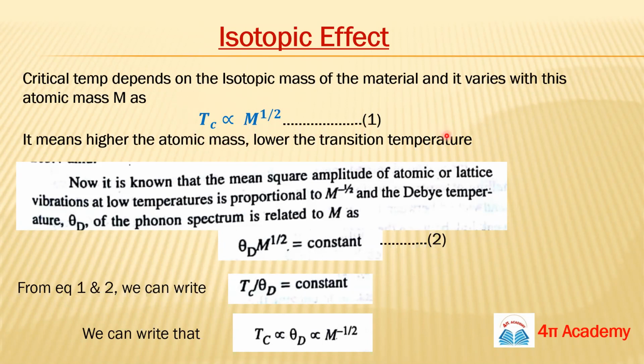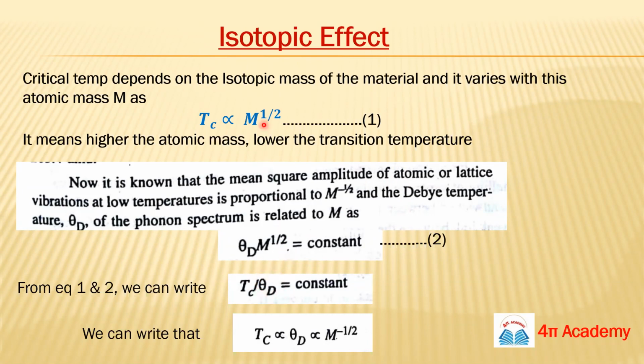One more interesting thing: you have already studied the Debye temperature in Debye's theory. This Debye temperature is also related to the isotopic mass in this way: theta D times m to the power 1 by 2 is constant, or theta D is proportional to m to the power minus 1 by 2. We can combine these two relations and find the relation between Tc, the critical temperature, and theta D, the Debye temperature.